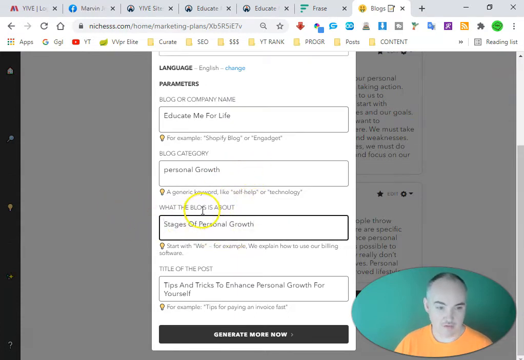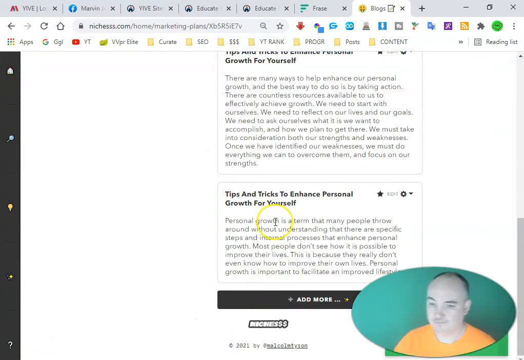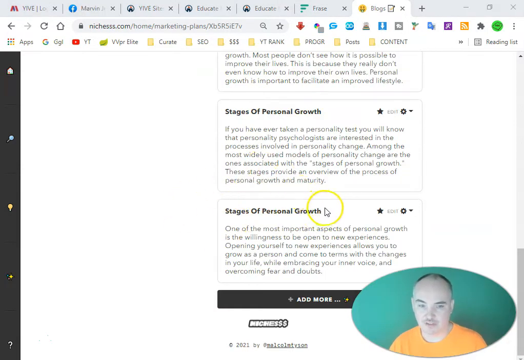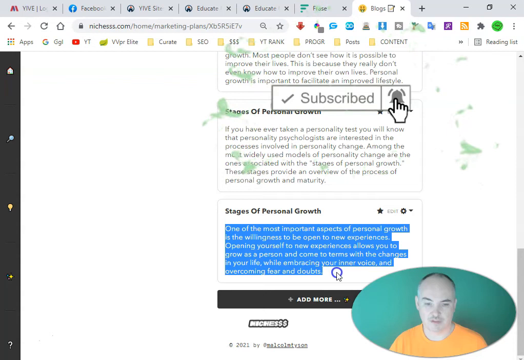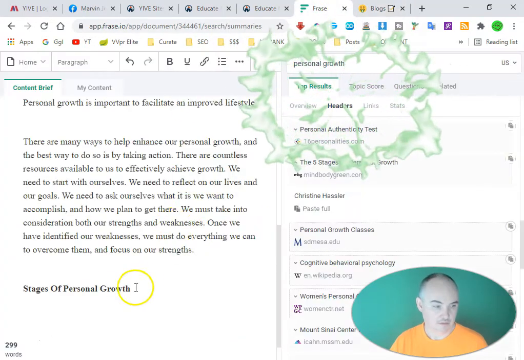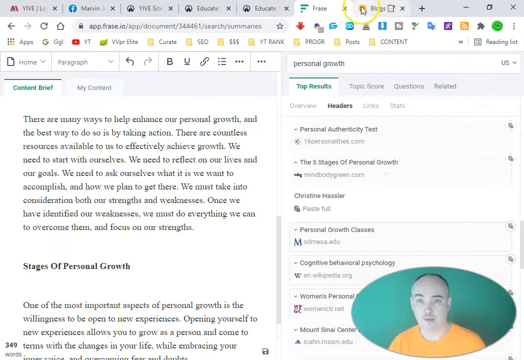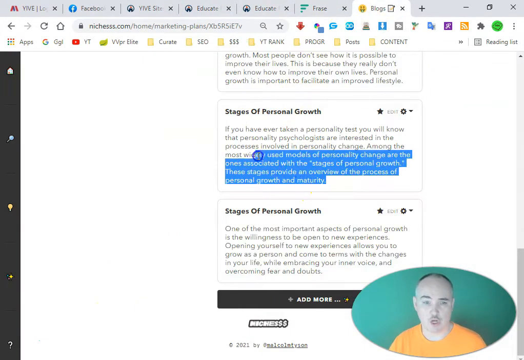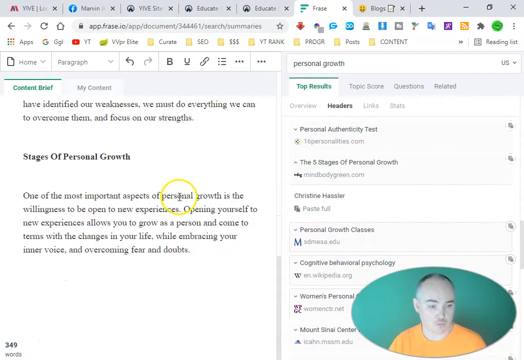Come down here. Okay, generate more. Once again, it's going to take 30 to 40 seconds. All right, so we have our sections here. So then we just go ahead and copy. All right, so simple, easy. All right, get some good quality content. Couple of paragraphs, so you're going to have a good amount of niche targeted words.